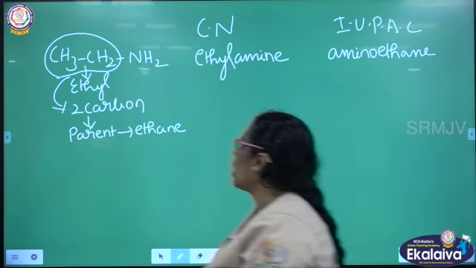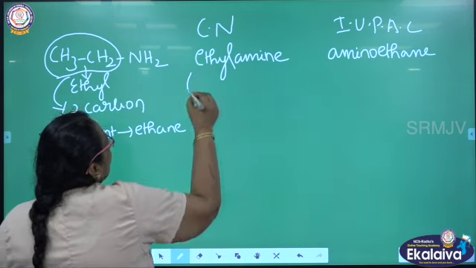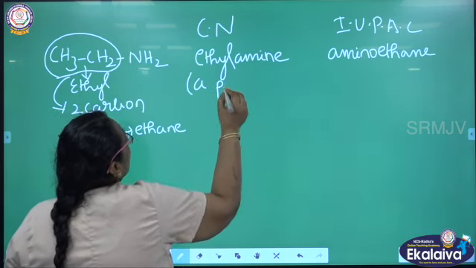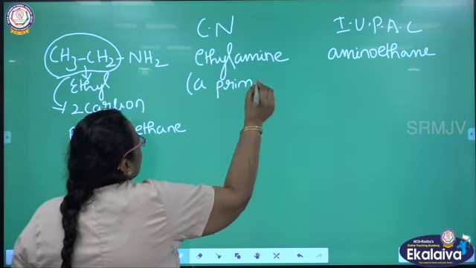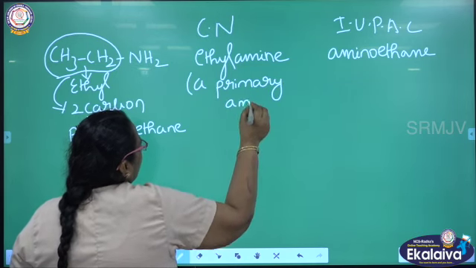And when you talk about this, ethylamine, it is a primary amine. What is a primary amine?